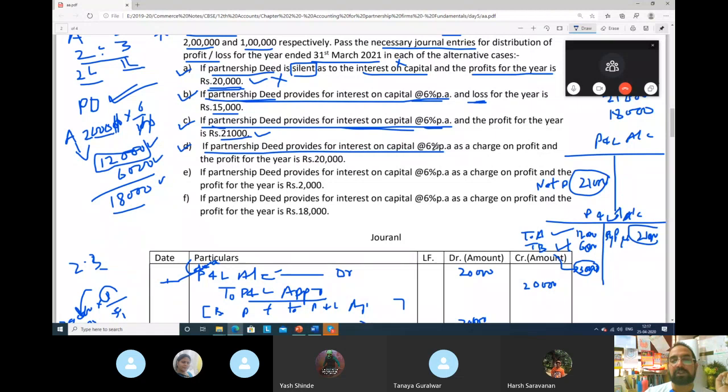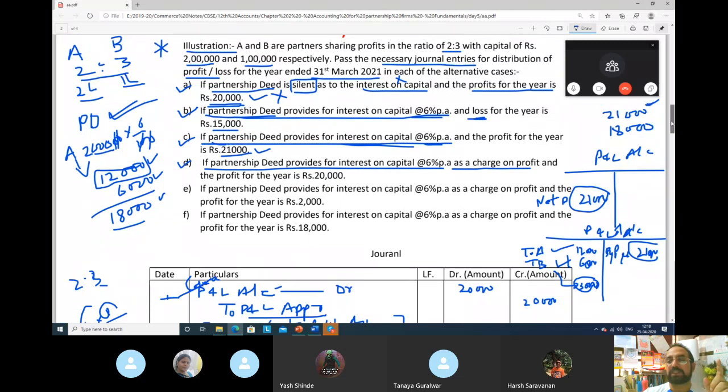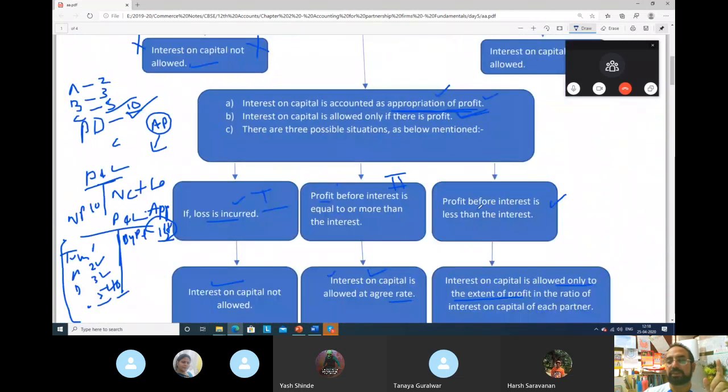See, next case, it is same. If partnership deed provides for interest on capital 6%, same 6%. But here the second part of the line is changed: as a charge on profit. Now we know. Clearly he is saying as a charge, means which case? Case number 3.